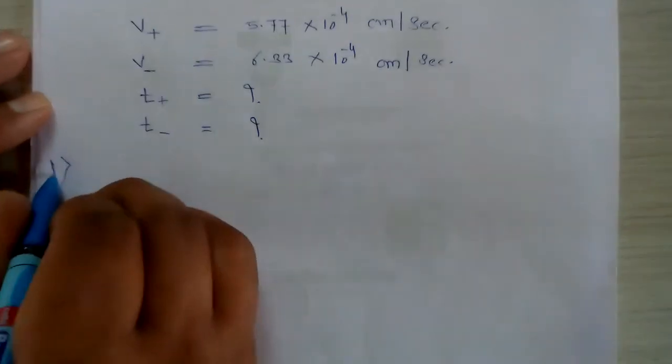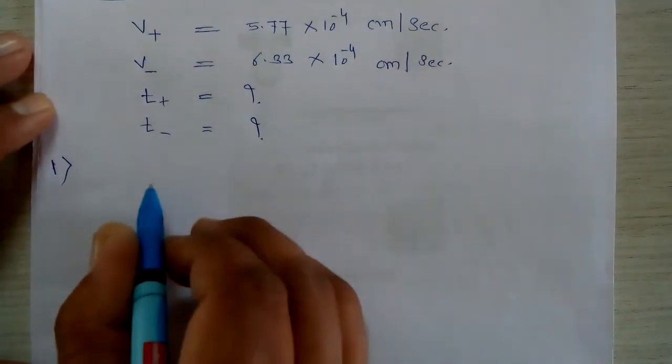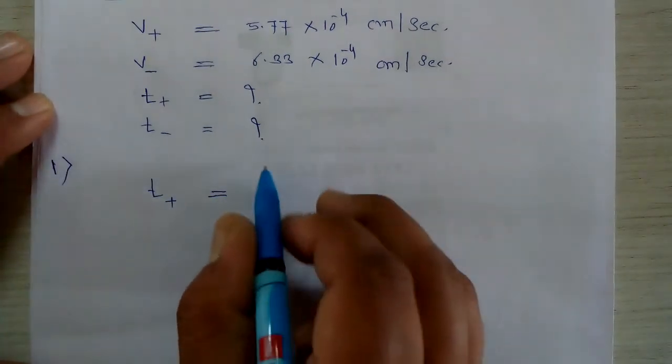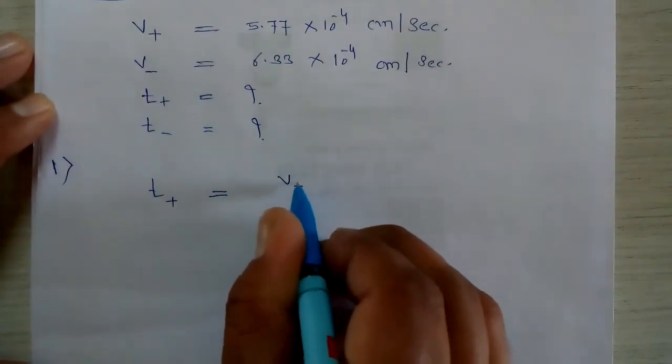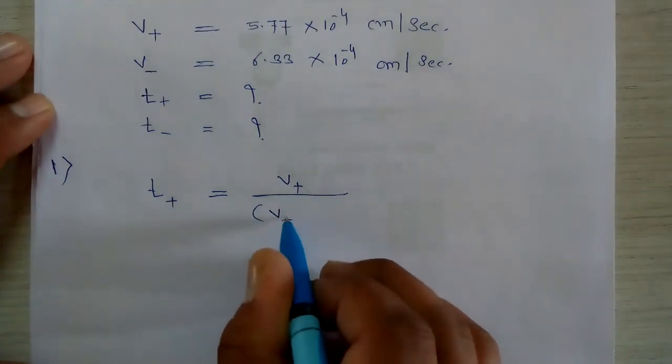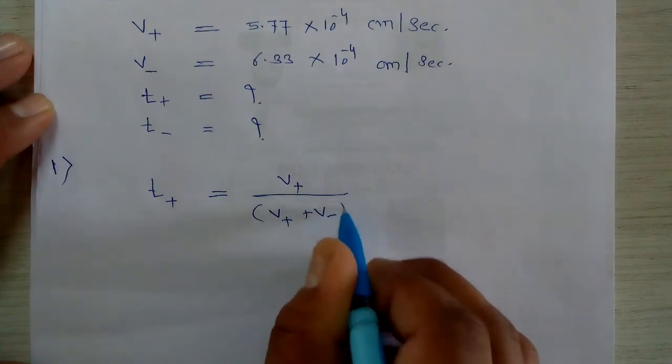We know the equation for the transport number of cation: T plus is equal to the ionic velocity of cation, V plus, divided by the summation of the ionic velocity of cation plus the ionic velocity of anion.